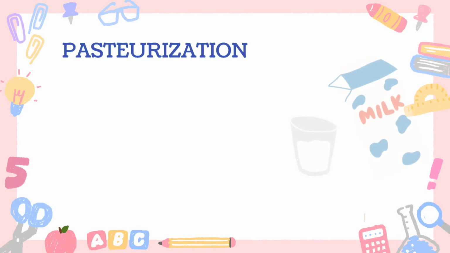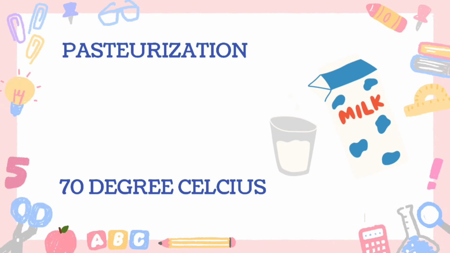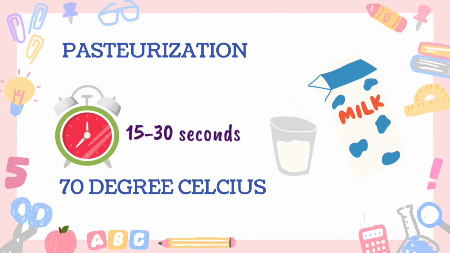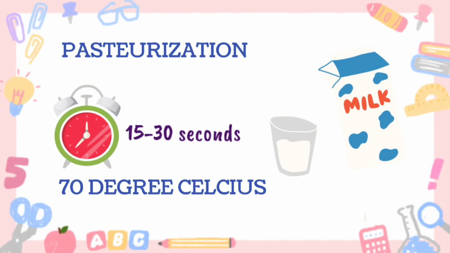Pasteurization. The process in which milk is heated to about 70 degrees Celsius for 15 to 30 seconds and then suddenly chilled and stored is called pasteurization.